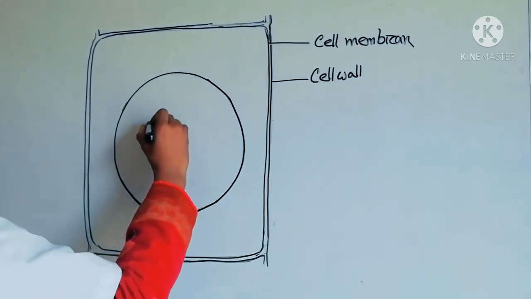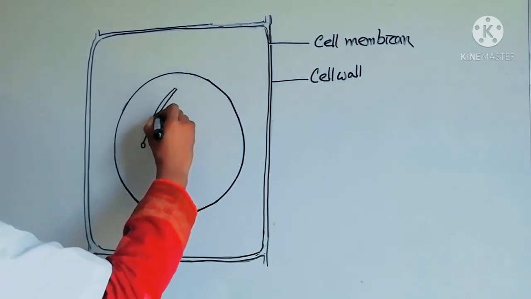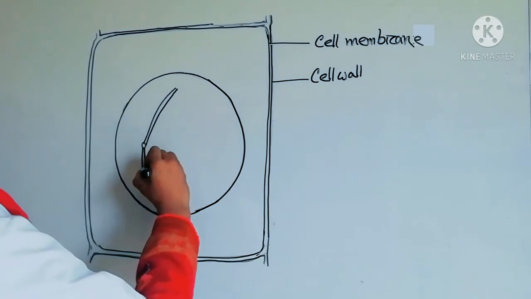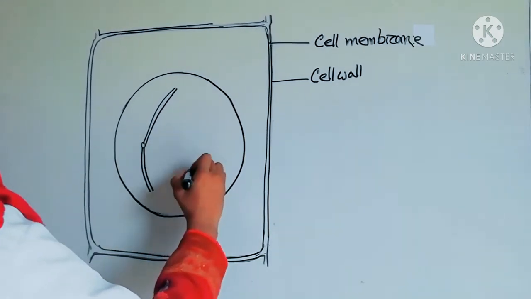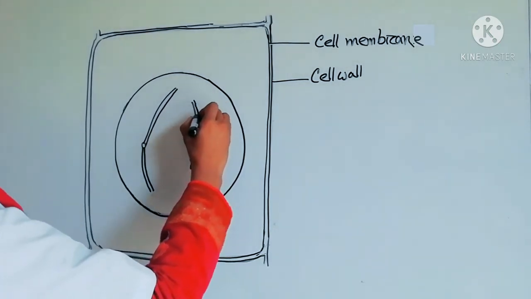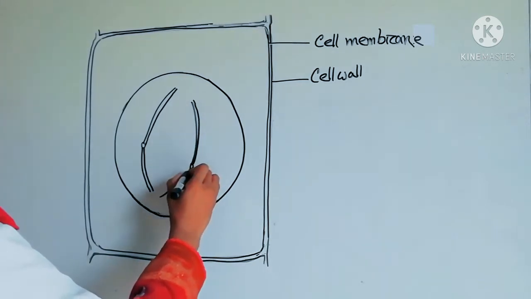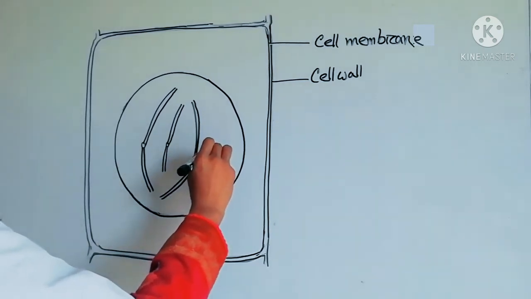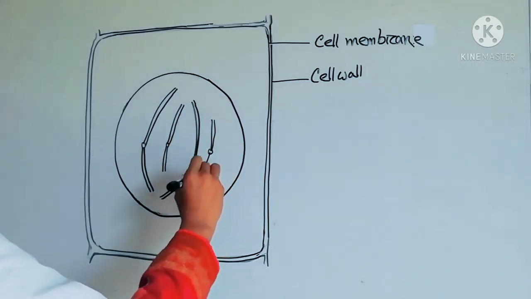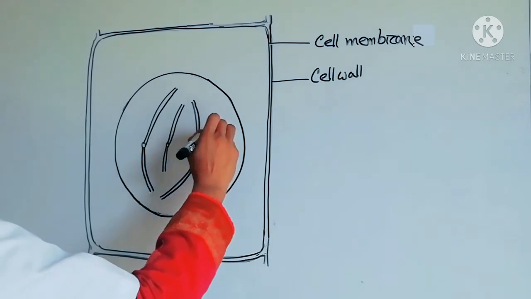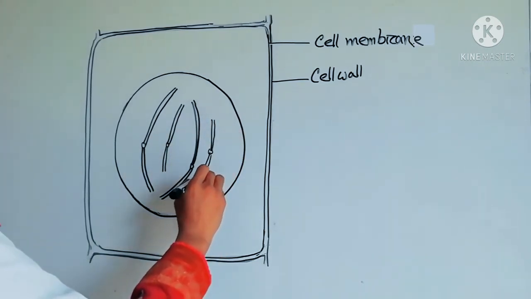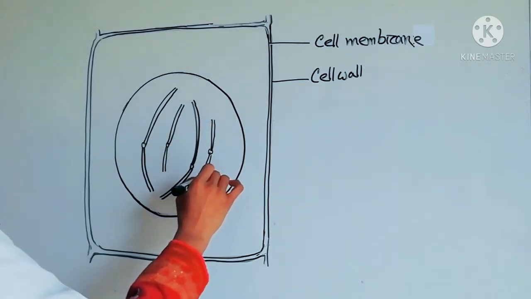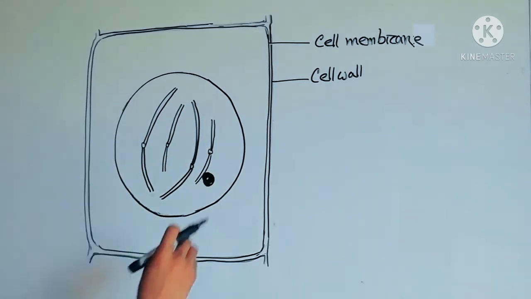Then we make 4 chromosomes inside the circle, 2 long chromosomes and 2 short chromosomes. Then we make a nucleolus here.